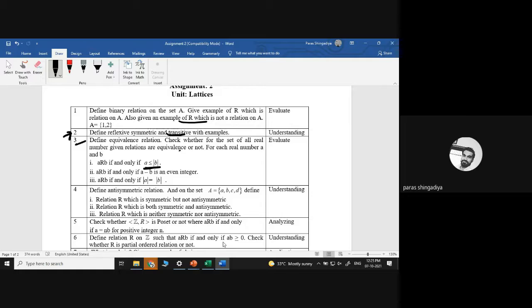For the reflexive relation, is it correct that a is less than or equal to mod a? For any a it should be correct. If I consider a negative a, let us say minus 2, then minus 2 is less than or equal to mod of minus 2, which is 2, so it is correct. And if I take any positive value, let us say 3, then 3 is less than or equal to mod 3, means 3 is less than or equal to 3.